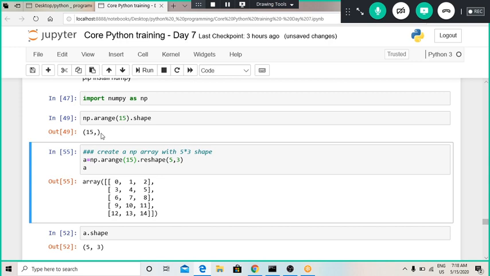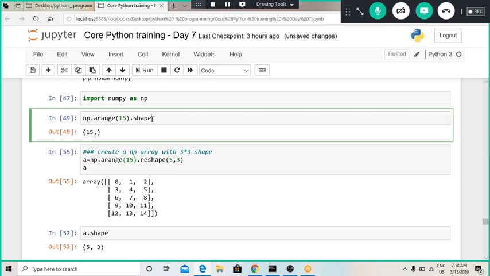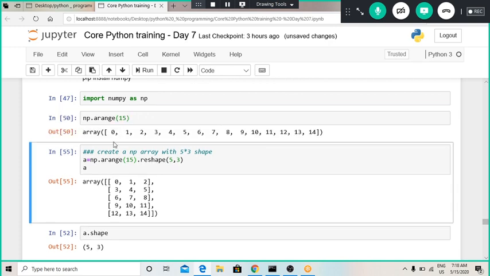To change its dimension, we have to make sure the product of rows and columns matches the number of elements present in the array. 5 into 3 is 15, so this way we can develop this array.